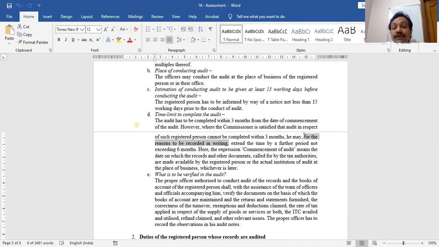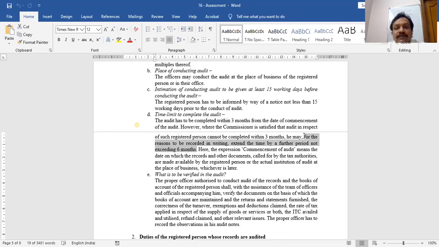So the commissioner has to record in the file on what basis the extension is being asked. After recording the reasons in writing, audit can be extended by an extra period of maximum 6 months. So the maximum period of audit can be 9 months: 3 months initially, and another 6 months maximum.